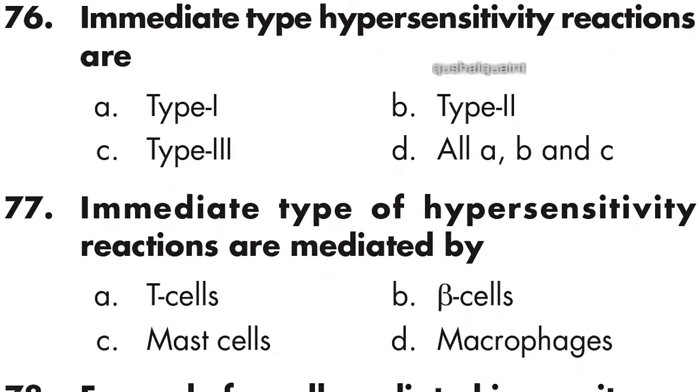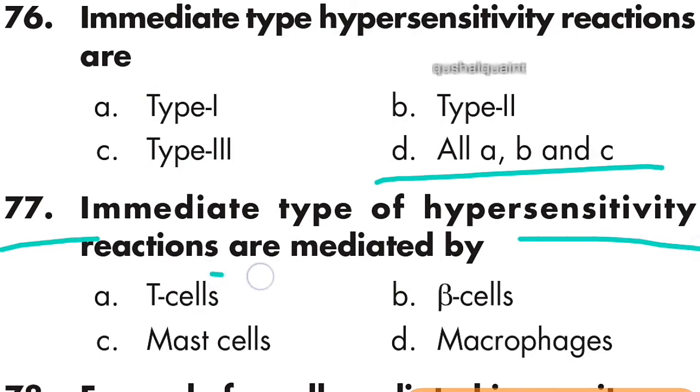76th: immediate type hypersensitivity reactions are type 1, type 2, type 3. All of these. Option D is right. Next question: immediate type hypersensitivity reactions are mediated by B cells. Option B is right, B cells.